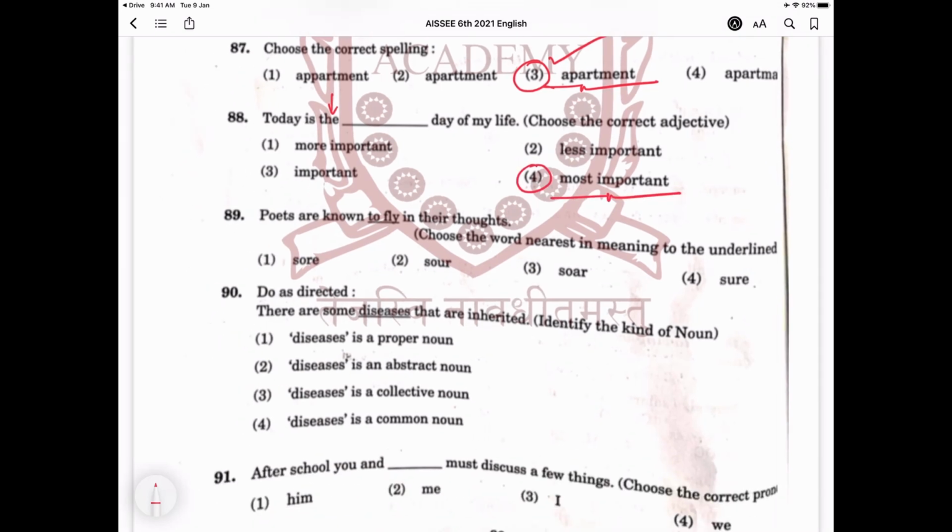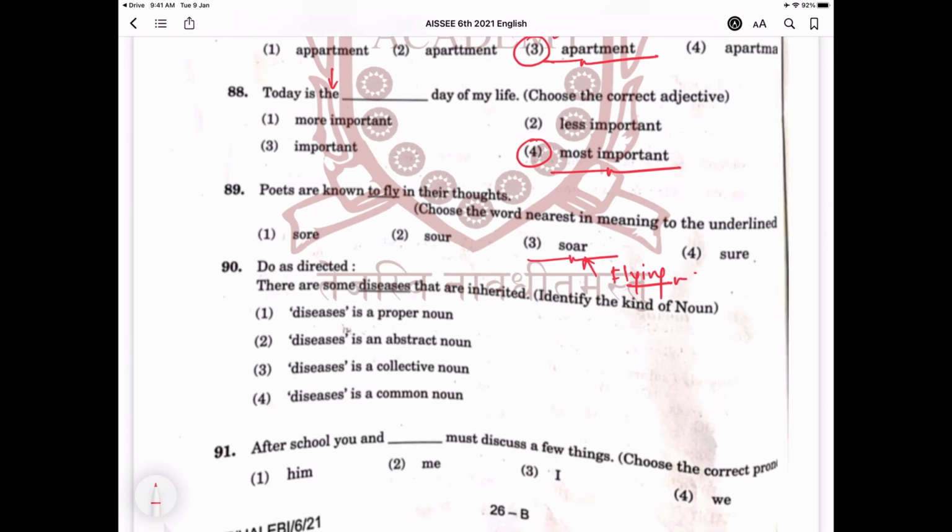In question number 89, poets are known to fly in their heads. Choose the word nearest in meaning to the underlined word. The correct answer is soar. Soar is a term used in flying. In question number 90, do as directed. There are some diseases that are inherited, so you have to find out the kind of noun. The correct option is disease, which is a common noun.